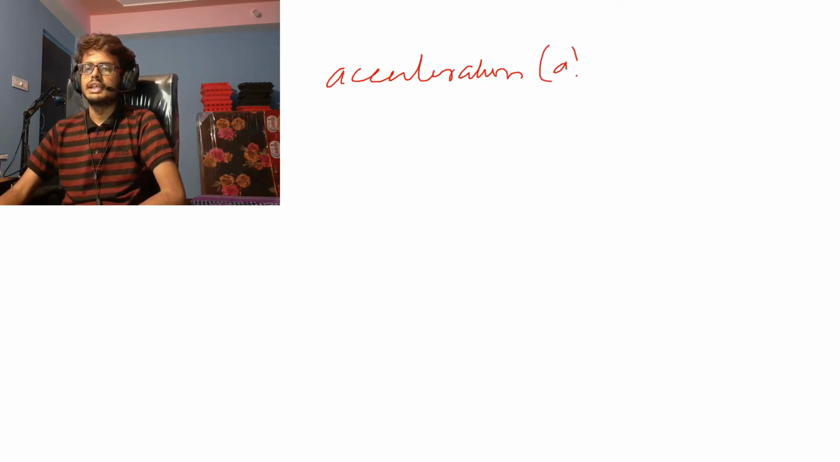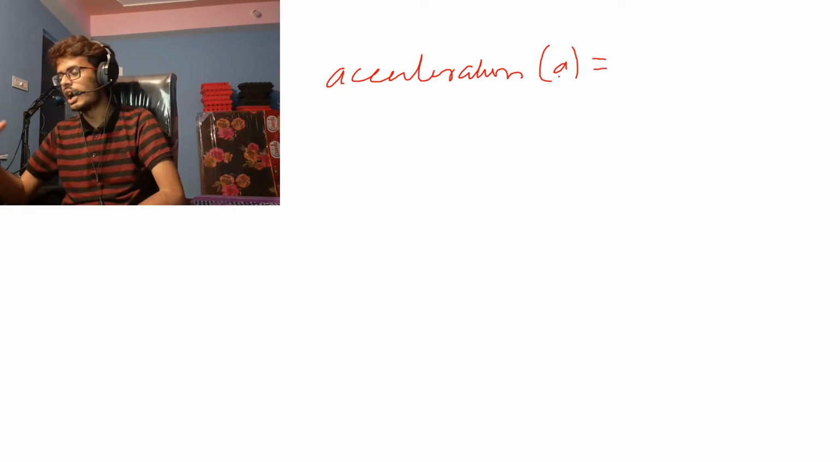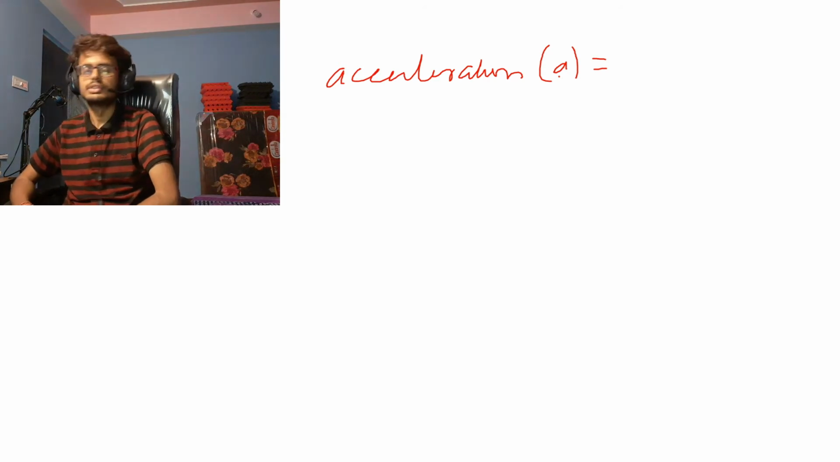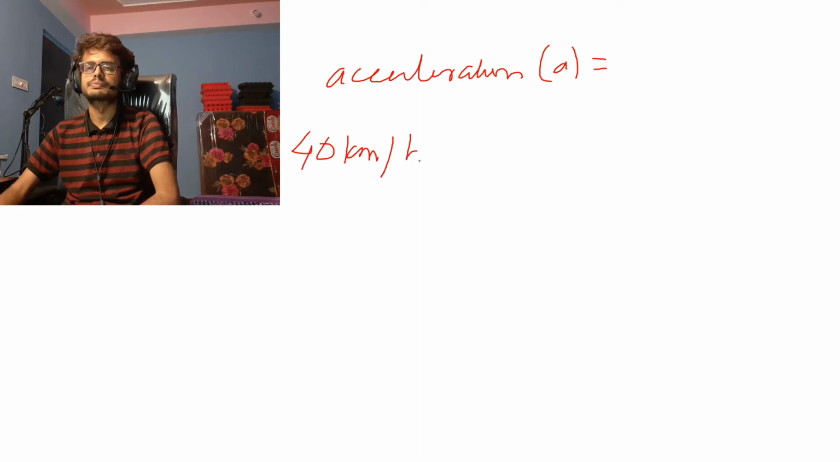So acceleration, A, is basically by how much faster or slower you're going compared to the previous time you recorded yourself. If I recorded myself at a particular time traveling at 40 kilometers per hour, and after a time interval of half an hour, 0.5 hour, I record myself at a speed of 60 kilometers per hour, right?